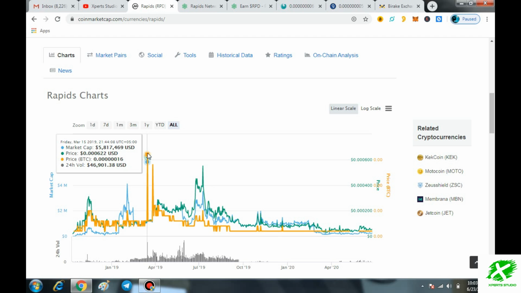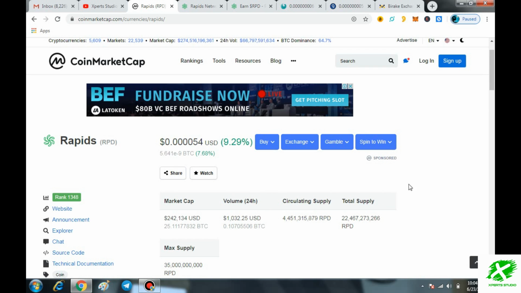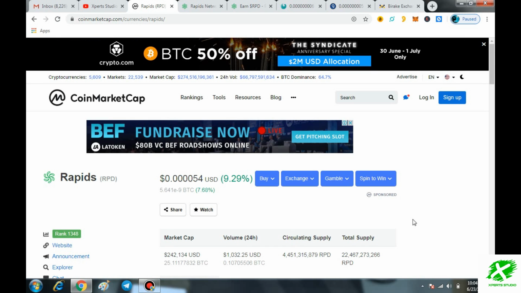they are developing a new mobile app for you where you can hold your RPD coins, and also you have the chance to buy the RPD coins directly with fiat currency. So it is such a great thing in the crypto market, and with the help of that and also with the help of the big exchanges, definitely the price will go up to 0.05 or 0.07 in the future. So it is such a great thing. If you are going to hold this token, definitely it will give you so much benefit.